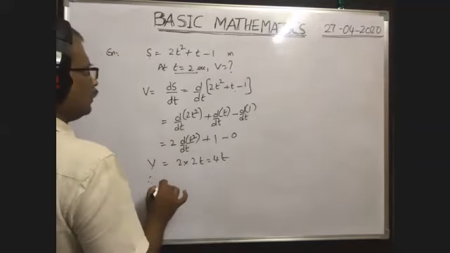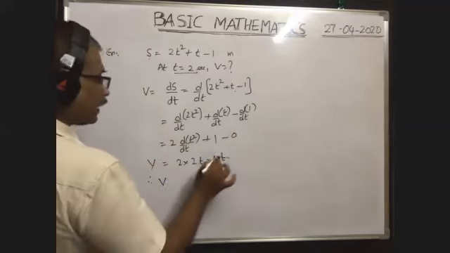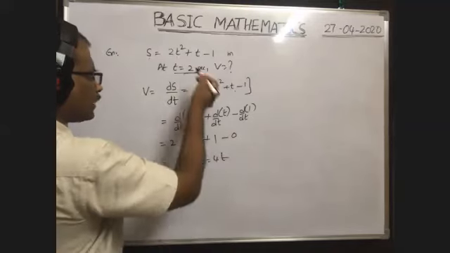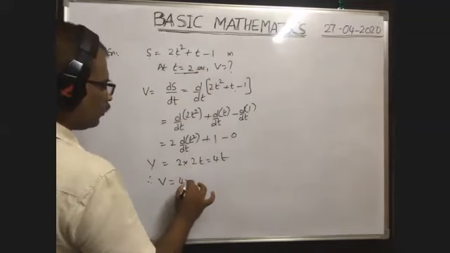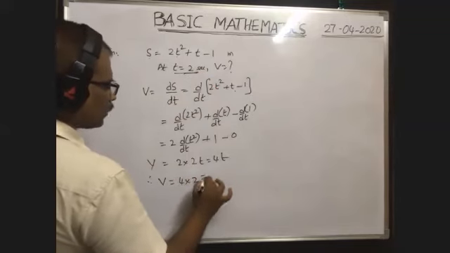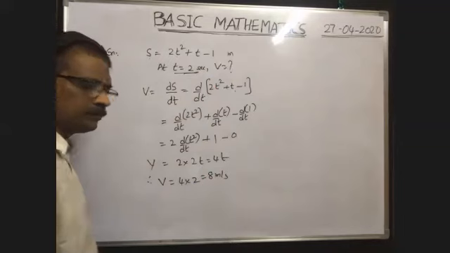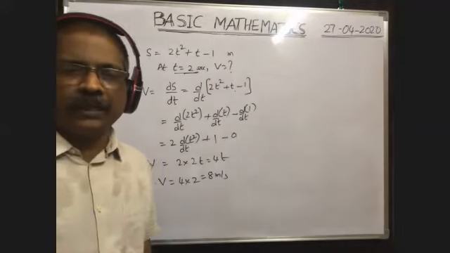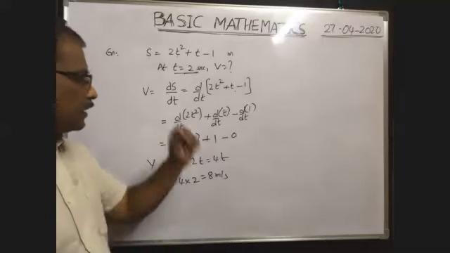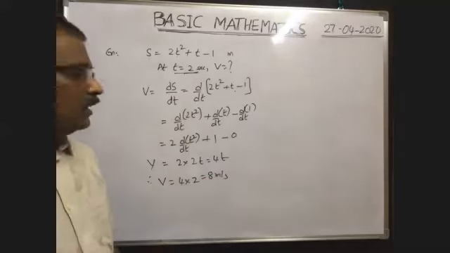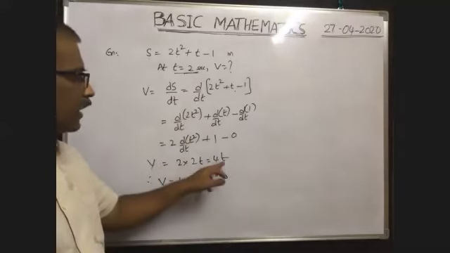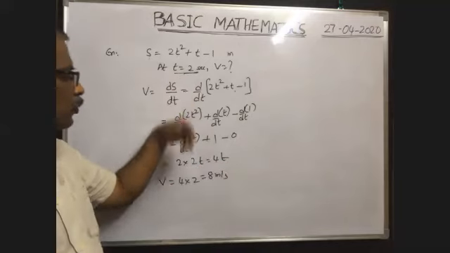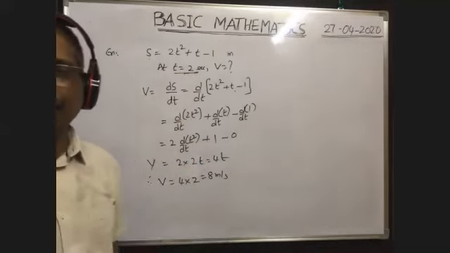Therefore, velocity of a body at any time t is this one. So velocity of a body at t equals 2 seconds is how much? So 4 into, instead of t, you write 2. That is equal to 8 meter per second. Velocity of a body at time t equals 2 seconds is 8 meter per second. Velocity of a body at any instant of time means 4t. Velocity at t equals 2 seconds is how much? Means this one. Okay.